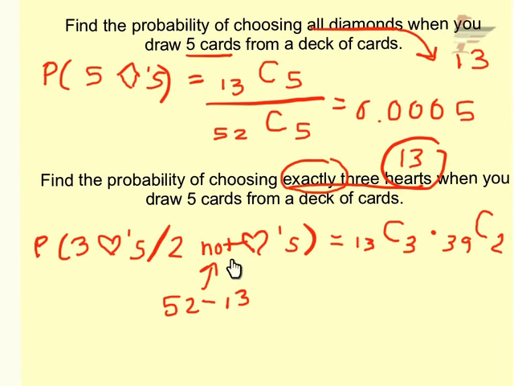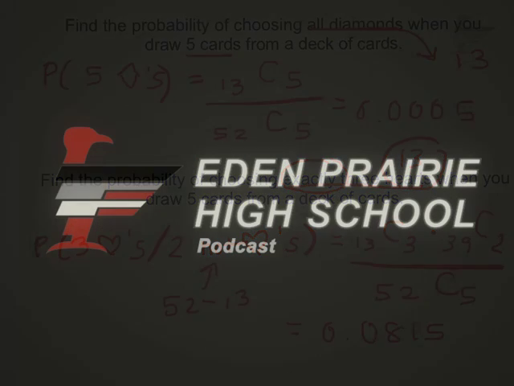I have 39 non-hearts, and I want 2 of those. So this is going to get me my 5 cards. That should always add up to 5, right? And this is my hearts and my non-hearts. And then I divide by, again, how many ways can this happen? So 52 choose 5. Dump this on your calculator and see that you can get the answer. And I get 0.0815.